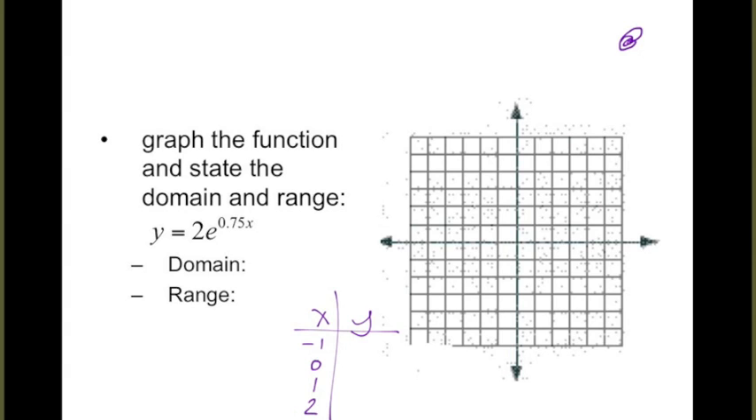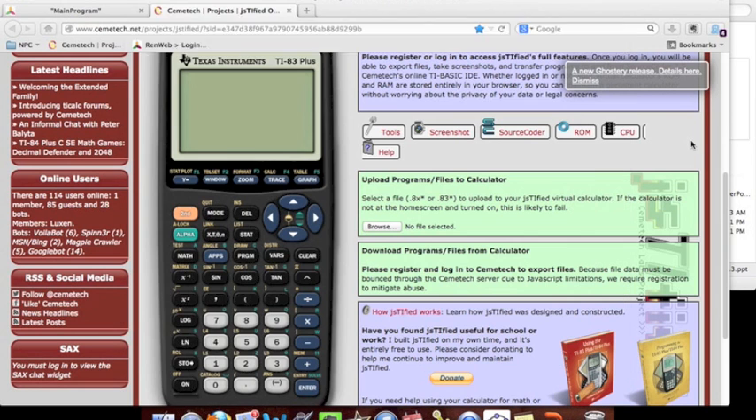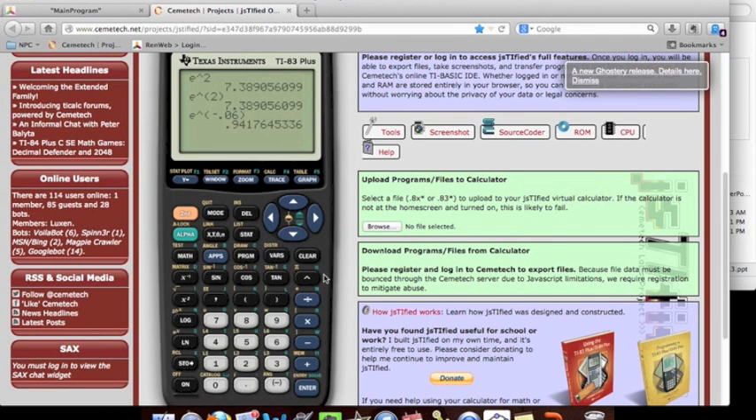So a little calculator trick for you that could make this maybe a little bit more quick to type these all in is, so our equation was 2 e to the 0.75 times x. So the first x I chose was negative 1, so I'm going to put in a negative 1. Close it off. And hit enter. And then you really only need to go to 1 decimal place on this because you're putting them onto a graph.